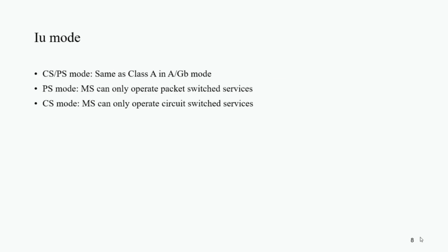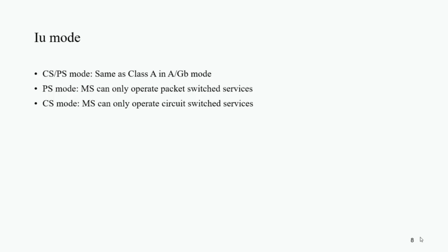The second mode is the Iu mode, which we use to interface the 3G core network with GPRS. Iu mode also has three classes. The first class is CS/PS mode. CS means circuit switching and PS means packet switching. It is the same as class A in A/Gb mode, meaning the MS can operate in both circuit switching and packet switching networks at the same time.